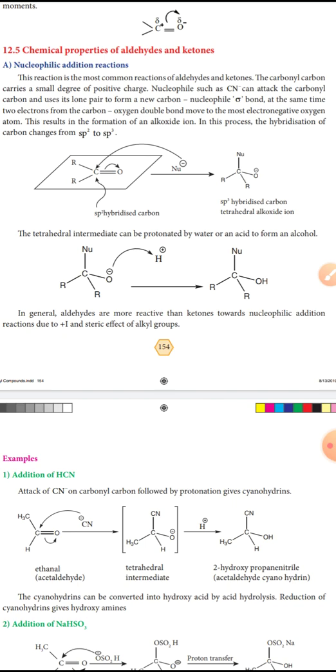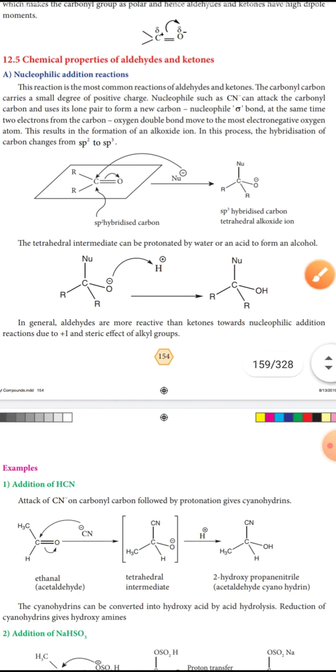The carbonyl carbon carries a small degree of positive charge. Nucleophiles such as CN minus, a negative ion nucleophile, can attack the carbonyl carbon and use its lone pair to form a new carbon-nucleophile sigma bond.